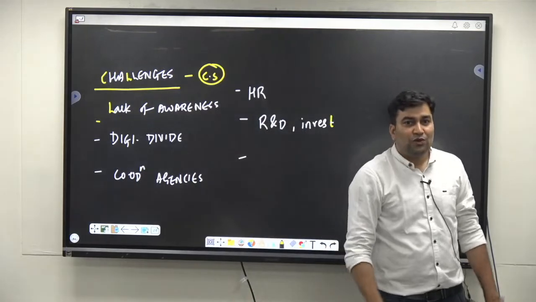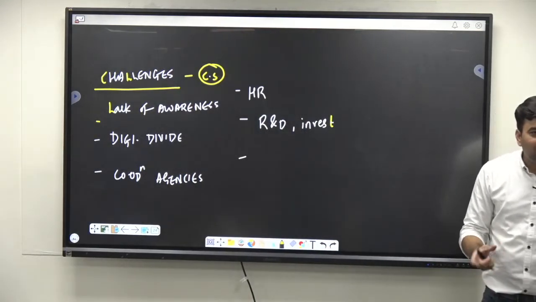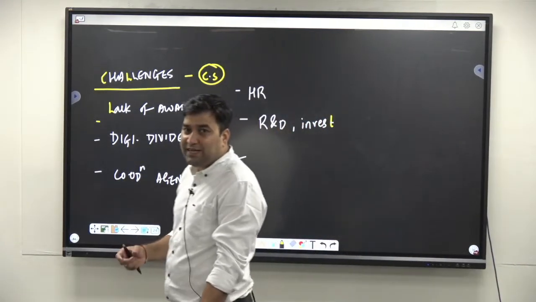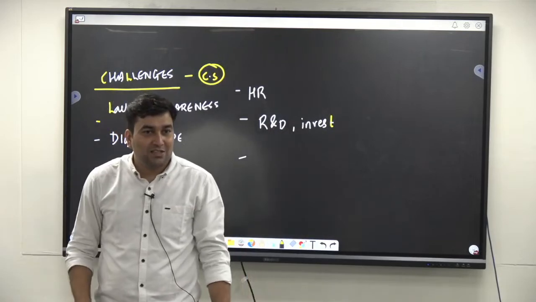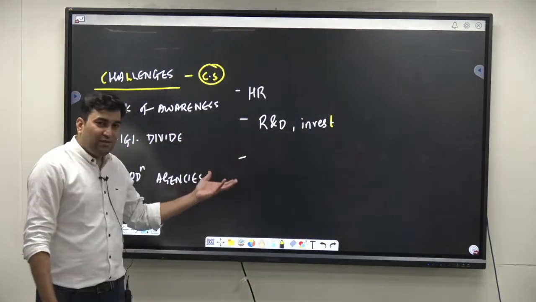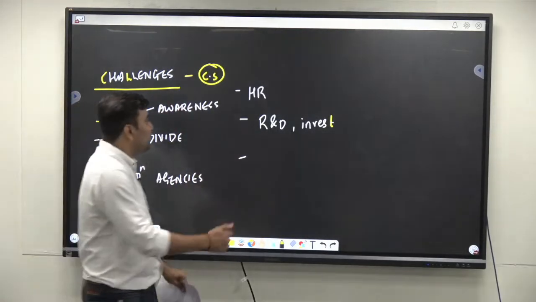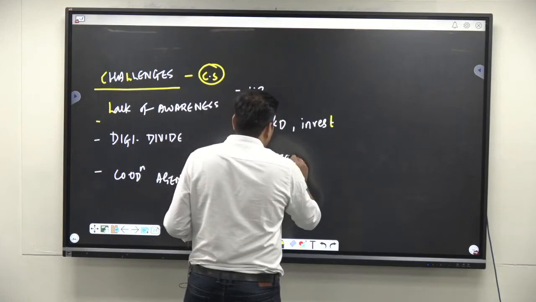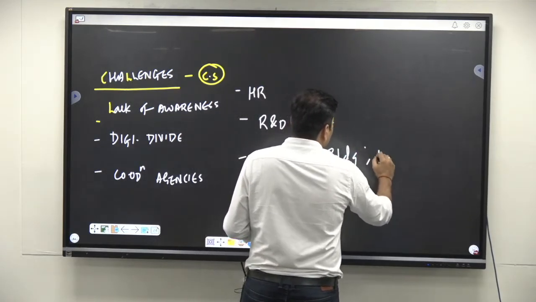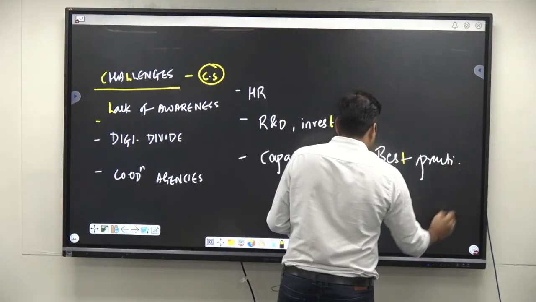Right? What we have also seen is that only 255 companies are there with respect to cyber security, despite India having the second largest number of internet users. Only this many companies are specialized in cyber security. Human resources are lacking, training is lacking, capacity building is lacking, and best practices are lacking.